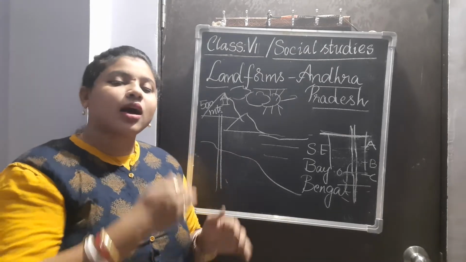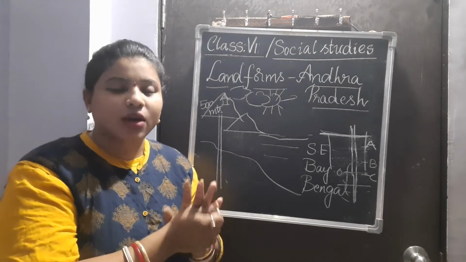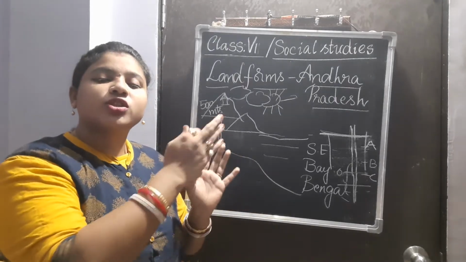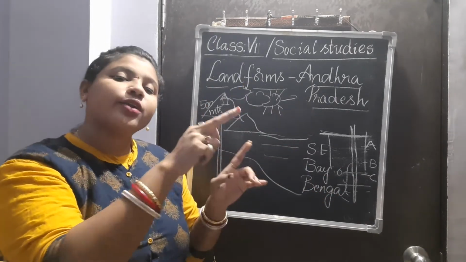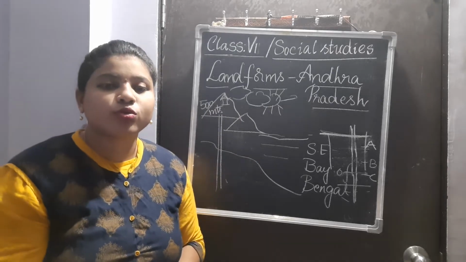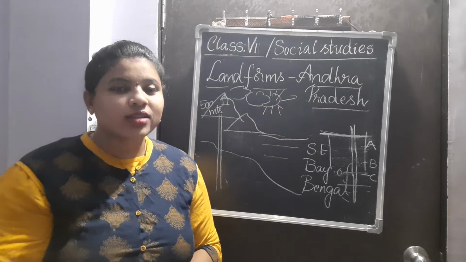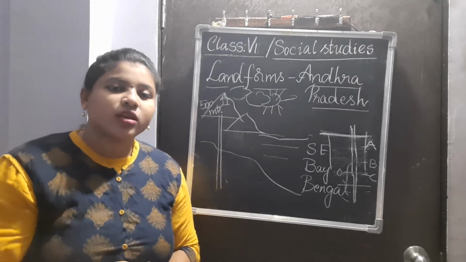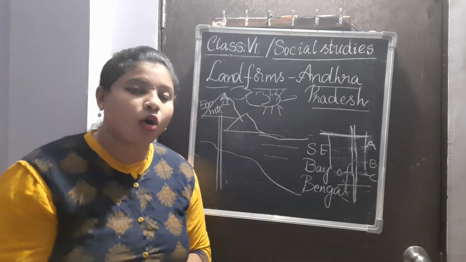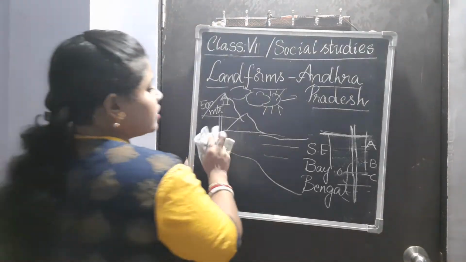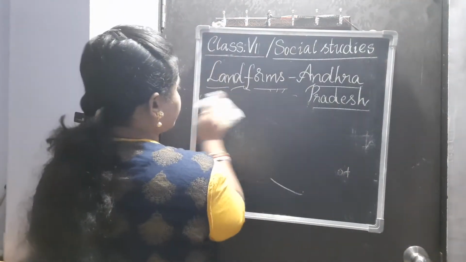So what happens again? After getting the crops, the fruits or vegetables they have grown, they shift to another place to do the same kind of cultivation, Podu cultivation. That is the reason why Podu cultivation is also known as shifting cultivation, or jhum cultivation.